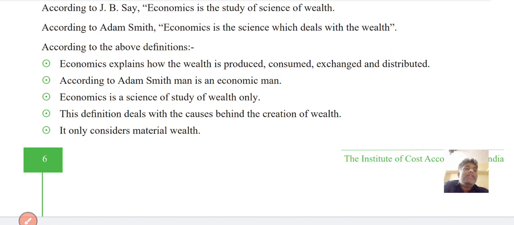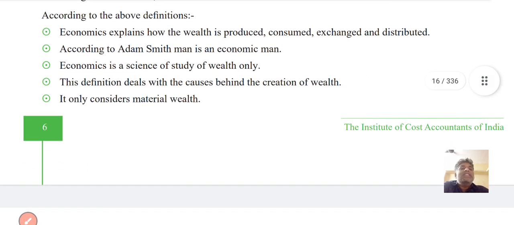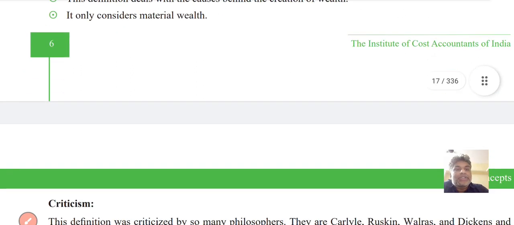According to Adam Smith, man is an economic man. Economics is a science of the study of wealth only. These are considered material wealth. It is the definition which explains the causes behind the creation of wealth. So this is the definition.